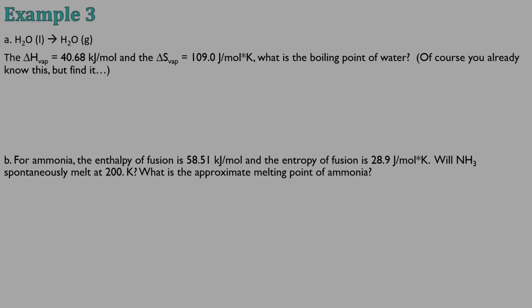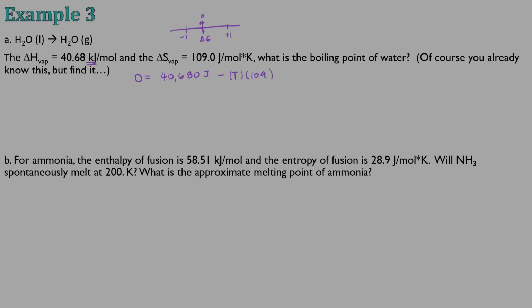All right, and then the last two are examples of calculating boiling points or melting points. So remember, a boiling point or melting point is at the place on the number line where it becomes spontaneous. So we have delta G here at 0. We want it to be down here, not on the other side. So I set my delta G to 0 and solve for temperature. So that's exactly what I'm going to do here. So I have 0 is equal to 40,680 joules, because this is in kilojoules, so I have to multiply by 1,000, minus temperature is what I'm looking for, times 109.